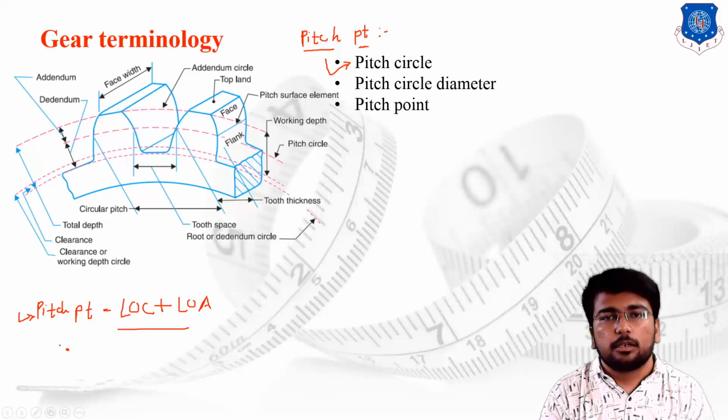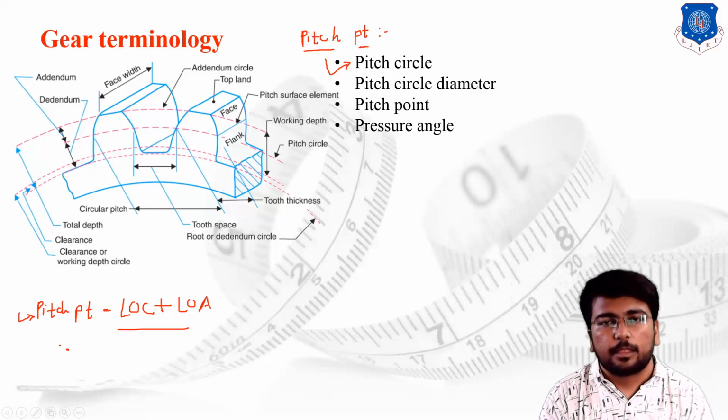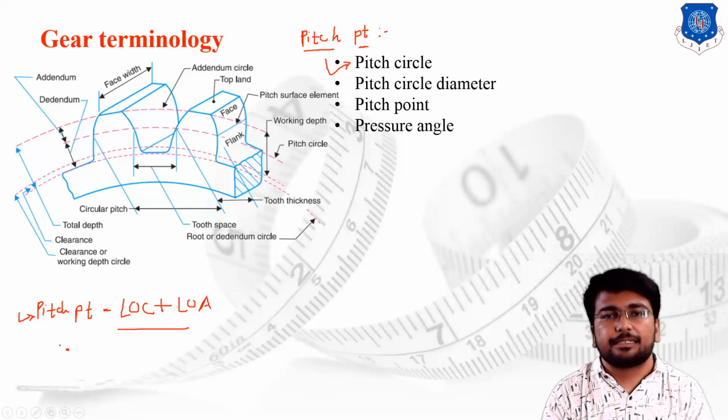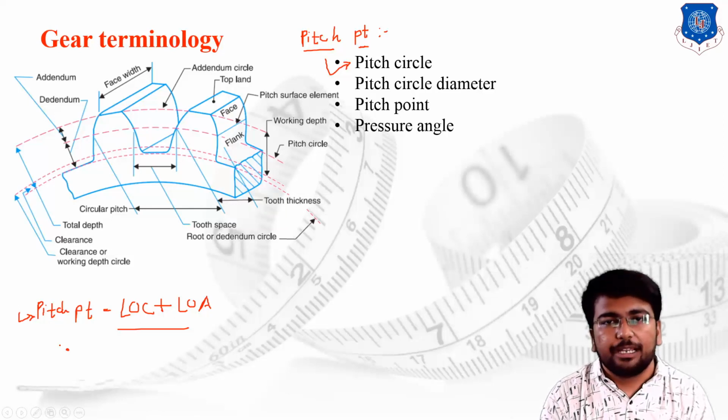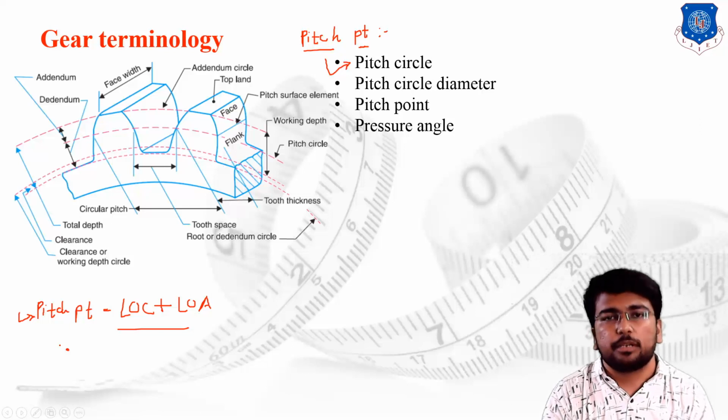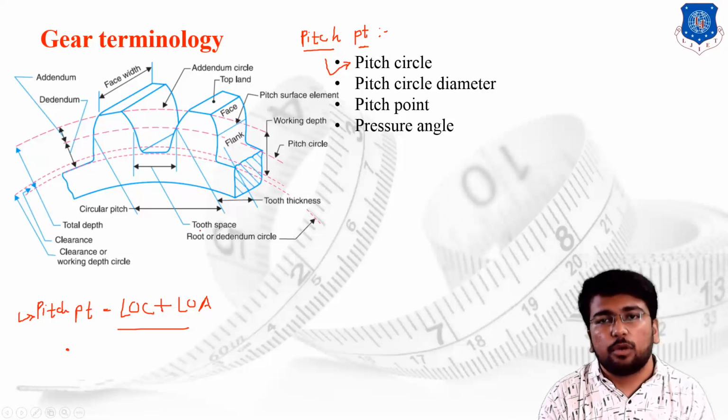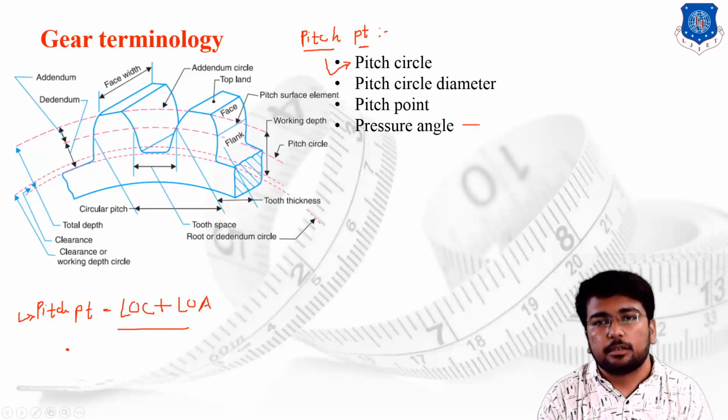Then the pitch point, we have already discussed what the pitch point is. The pitch point is the point of intersection between the line of action and the line of centers. Then the pressure angle. The pressure angle is the angle between the tooth profile and the radial line at the pitch point. The pressure angle is also a very important parameter for the definition of gears.